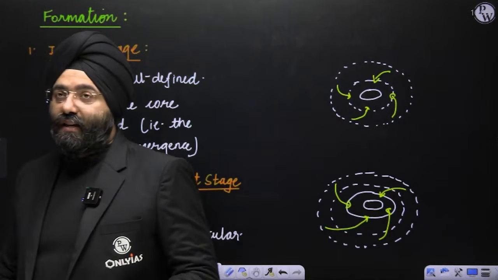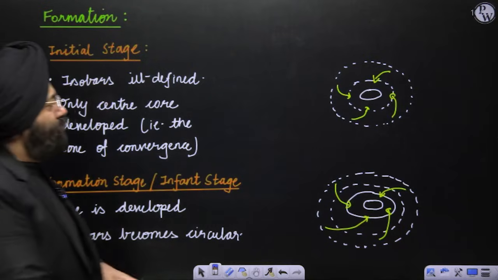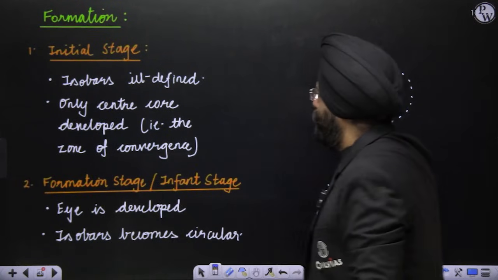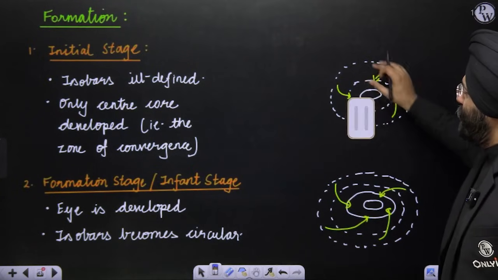Let us see the formation of the tropical cyclone also. We have seen the temperate cyclone. Initially, in the initial stage, the isobars are ill-defined and only a center core is a little bit there. That means certain convergence is taking place.